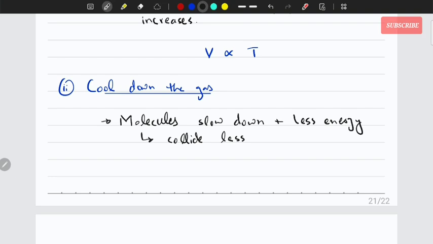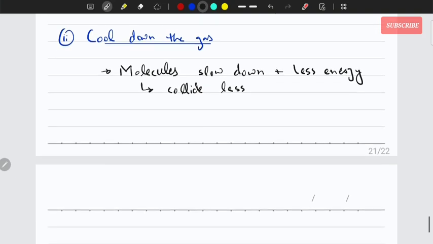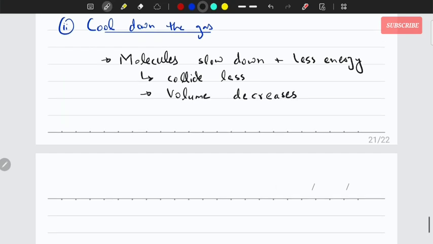If they collide less, they would apply less pressure. So if they apply less pressure, their volume would decrease. The gas volume decreases. This is our rule, right? When you cool down the gas, the volume decreases.